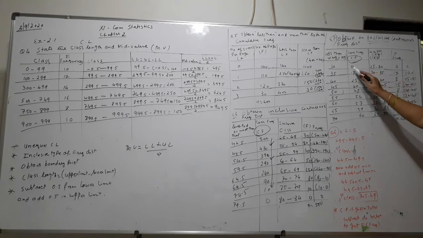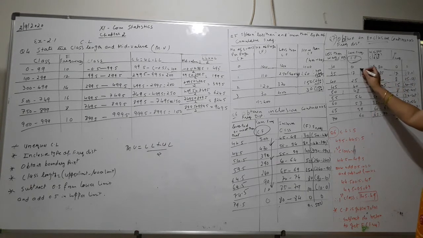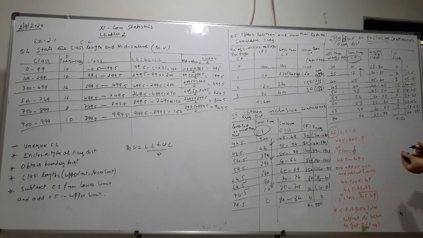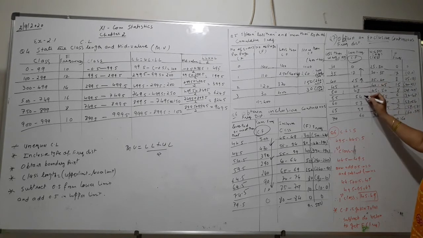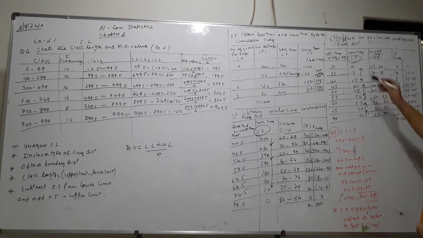Now frequency. The first is 0, so you will get frequency 0. Now the second is 17. How did you get 17? That is 17 minus 0, so you will get 17. Then 25 minus 17. So you will subtract downwards. Okay? Because you have started from 0.